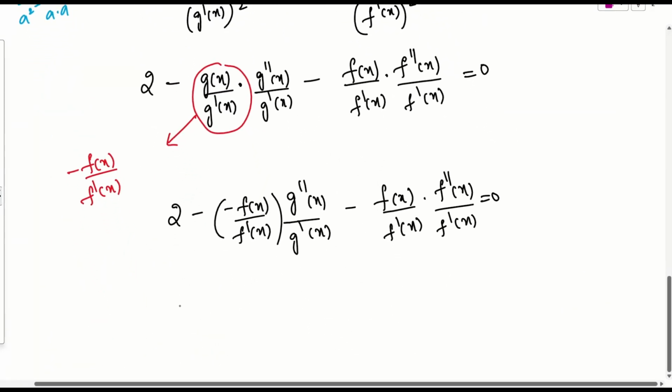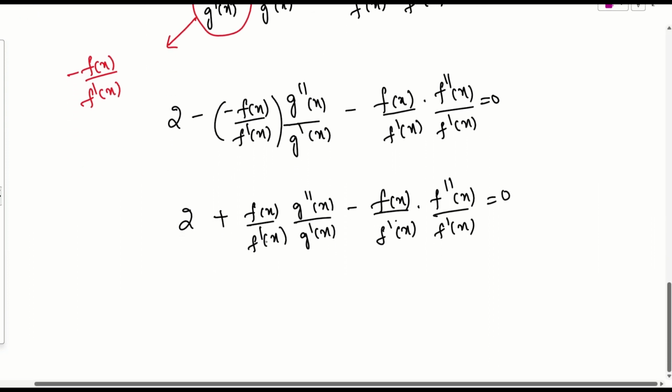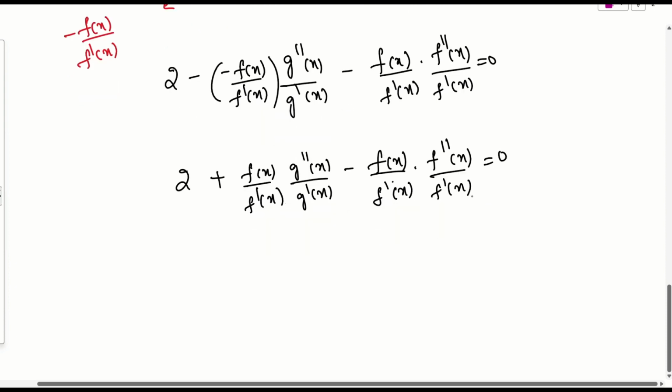Is it okay? So this is nothing but what I can do, 2 times minus minus plus, which is f of x by f dash of x, agree, into g double dash of x by g dash of x minus again f of x by f dash of x into f double dash of x by f dash of x must be equal to 0. Can I take f of x by f dash of x common? Yes, I can take it out, right? So try to send 2 to the other side and take f of x common.